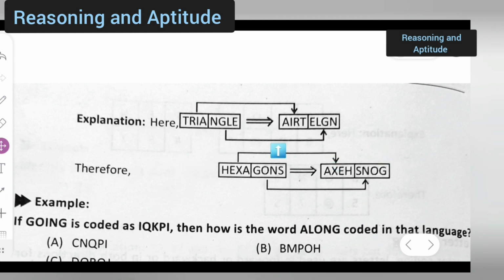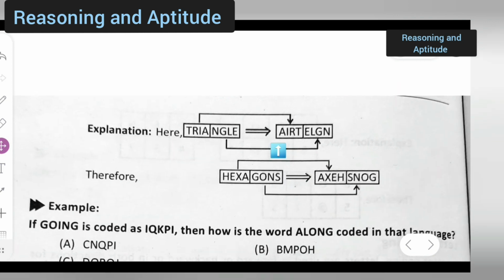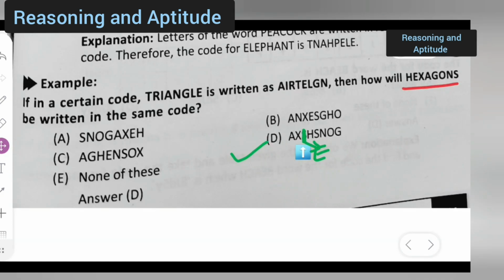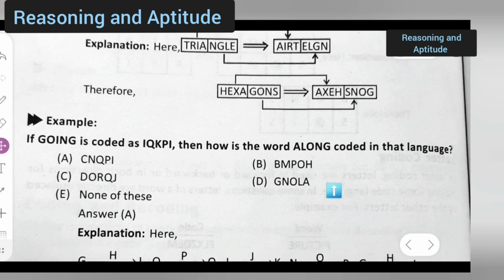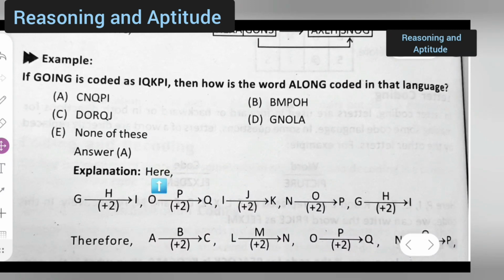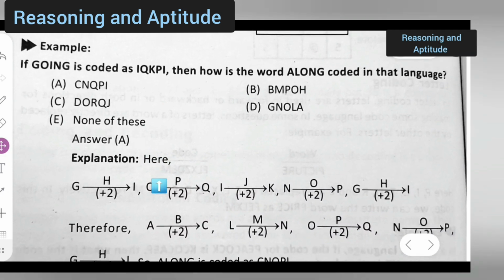Now let us see the next example. See, triangle, the first part will be like this, the second part will be like this, reversed. In the same way, the first part will be like this, the second part will be like this, reversed. Okay, explanation of this concept. Next, let us see the next example. If going is coded as I, Q, K, P, L, then how is the word along coded in that language? So from this, which option do you think can be the correct option?